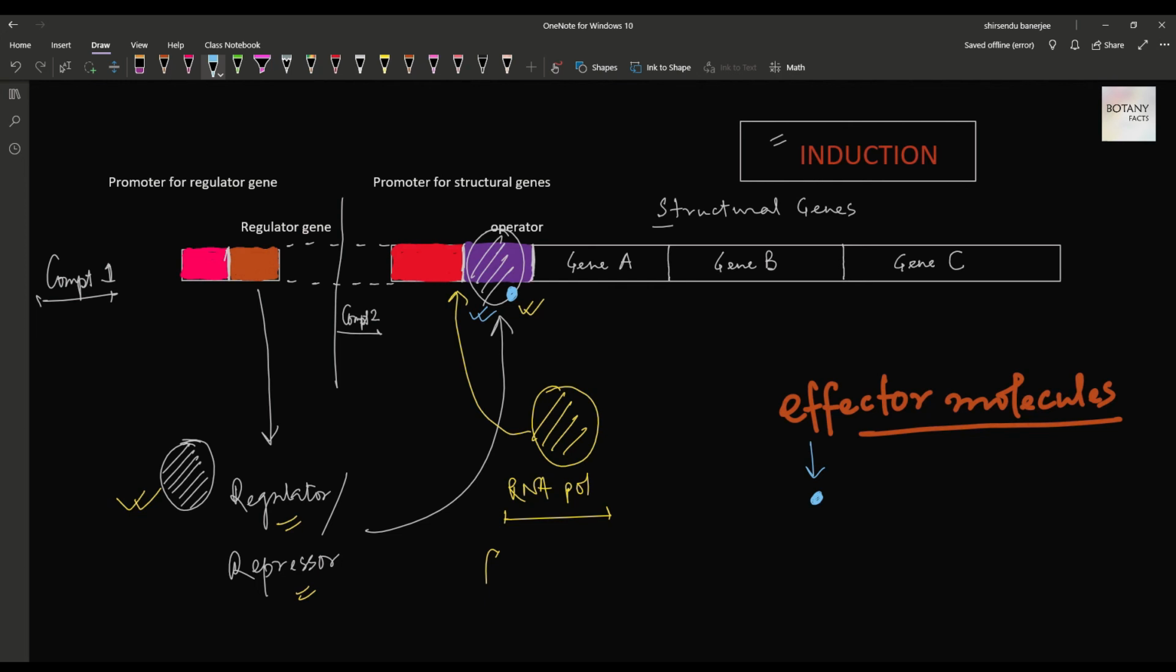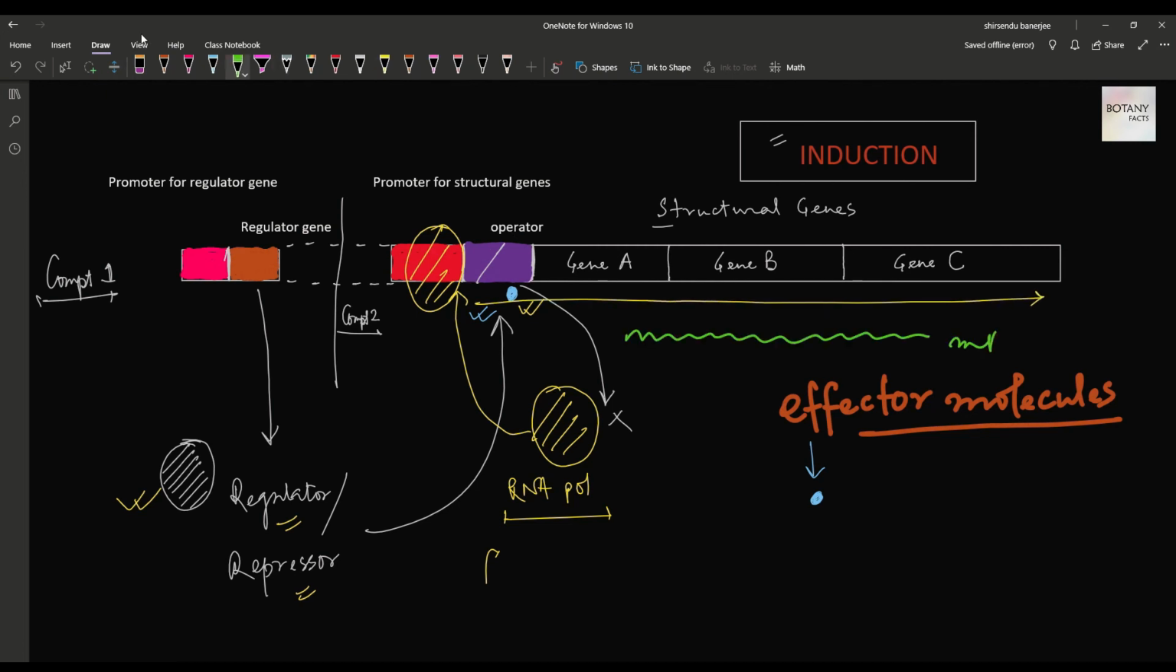This binding or interaction of the regulator and the effector molecule uncouples the regulator from the operator region, thereby making room for the RNA polymerase to bind at the promoter region. So now the RNA polymerase can bind at the promoter region, it can go through the structural genes and produce mRNA. Clear? So this process of turning on the transcription of the structural gene is called induction.